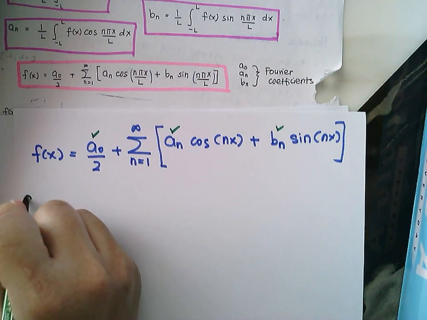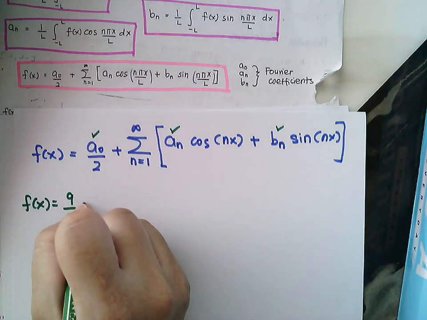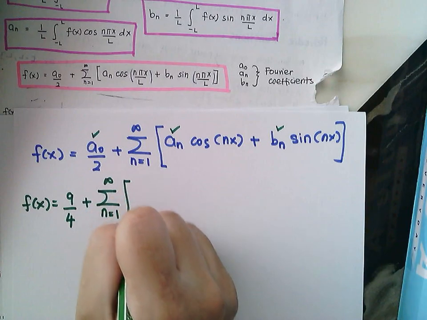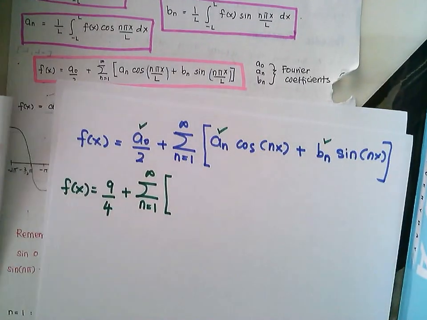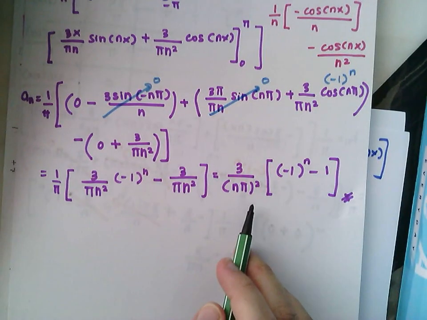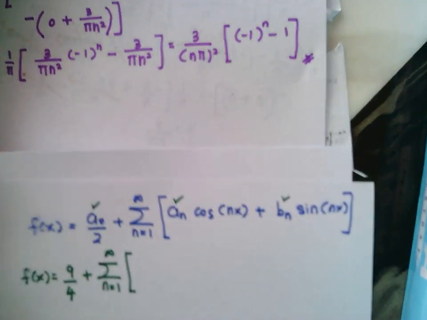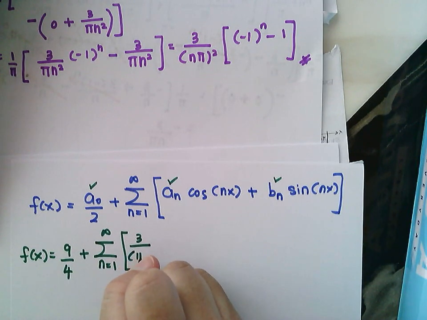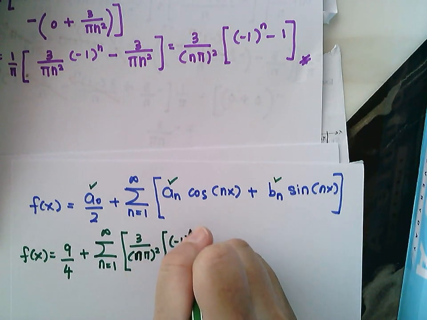Therefore your fx is equal to 9 over 4 plus summation of n equals 1 to infinity. What is your an? Your an is equal to 3 over n pi squared, negative 1 to the power n minus 1.